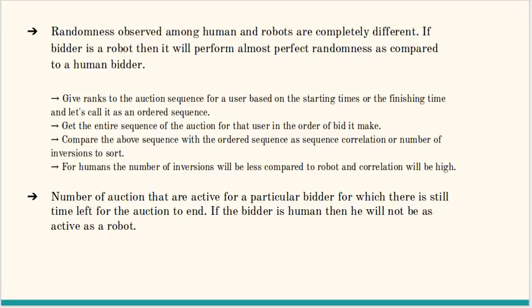So we see the number of auctions that are active for a particular bidder, for which there is still time left for the auction to end. So if the bidder is human, he will not be as active as a robot.